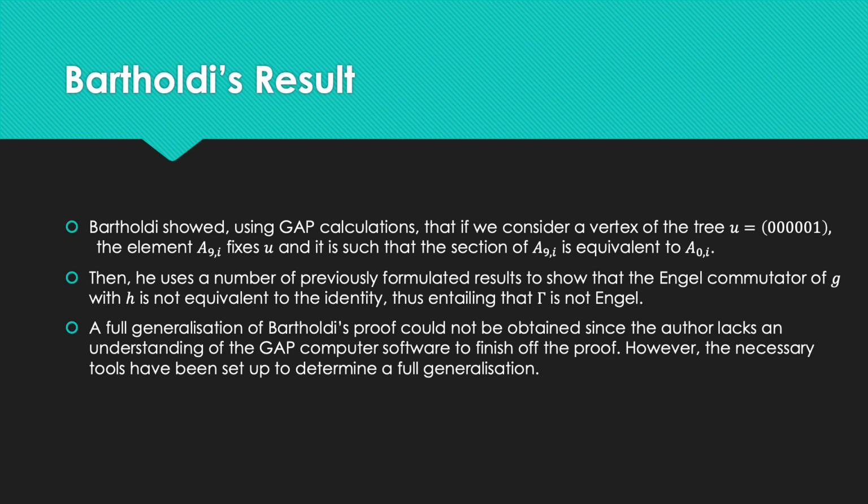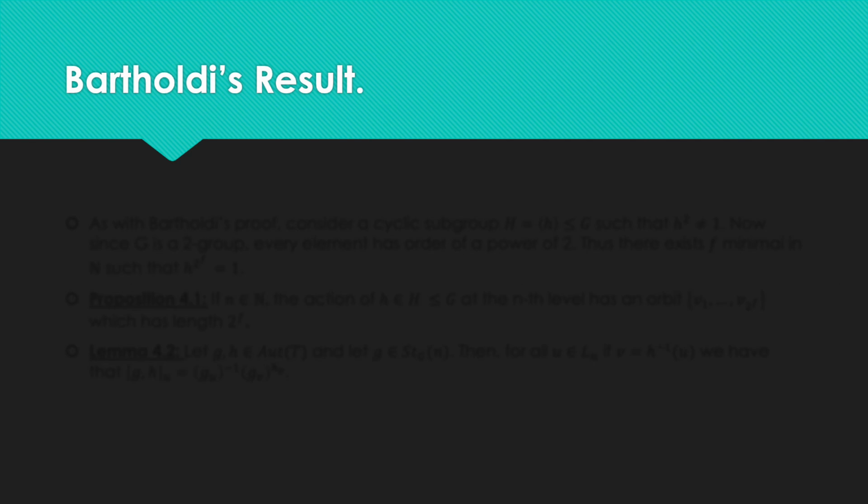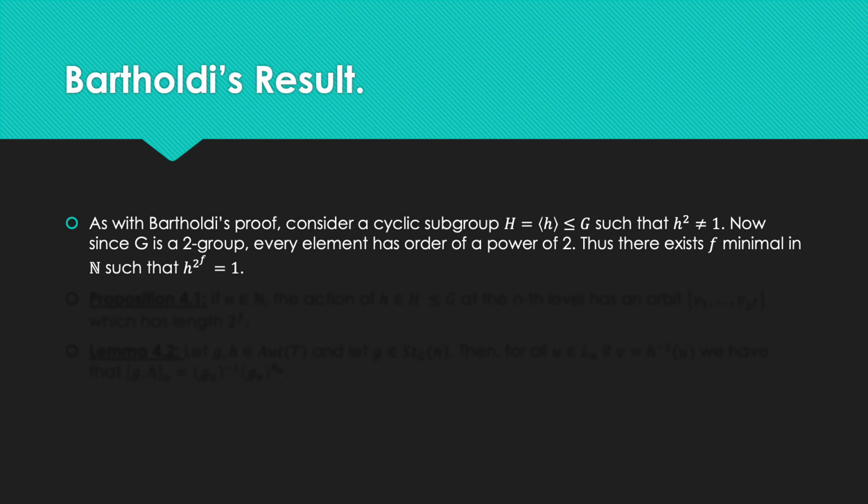However, the necessary tools have been set up to determine a full generalisation, which we'll go through now. So this is what was found. As with Bartholdi's proof, consider a cyclic subgroup H such that H is not an involution. Since G is a 2-group, every element has order a power of 2, and therefore there exists f, minimal in the natural numbers, such that H to the 2 to the f equals 1.